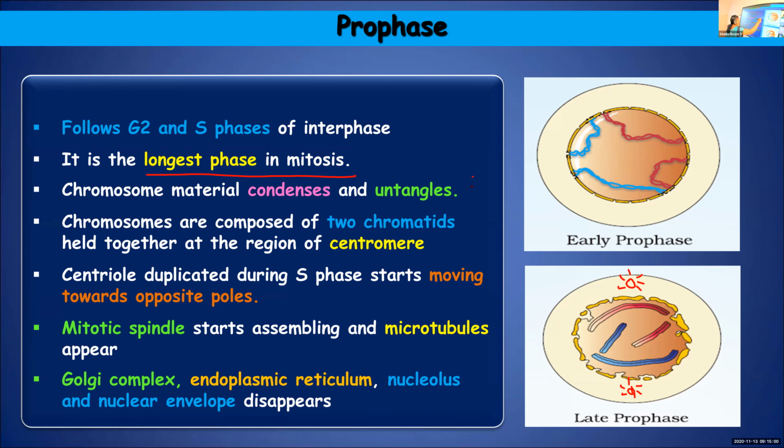The chromosome material, which was the nuclear material, was in the form of thread-like structures known as chromatin fibers. So that chromatin material will condense. They get untangled and get condensed, and each chromosome will be made up of two chromatids, and the two chromatids will be held together at the region of centromere, the primary constriction found in the chromosomes. Then the centrioles, we already mentioned, duplicated during the S phase along with the replication of DNA. So those centrioles will start moving to the opposite poles.